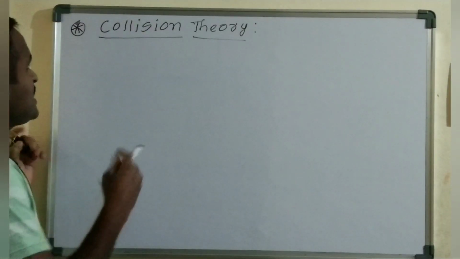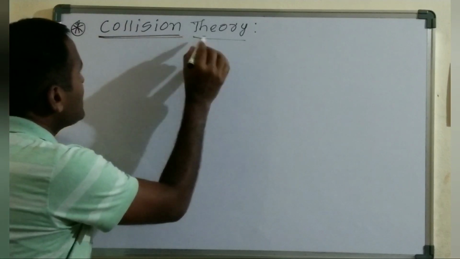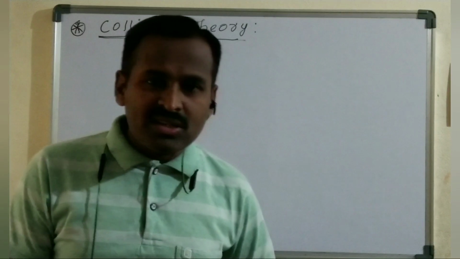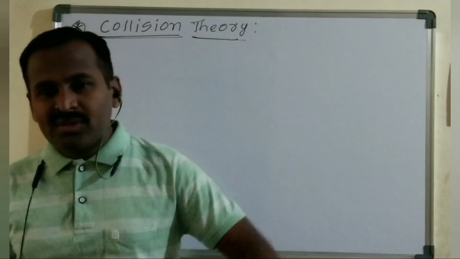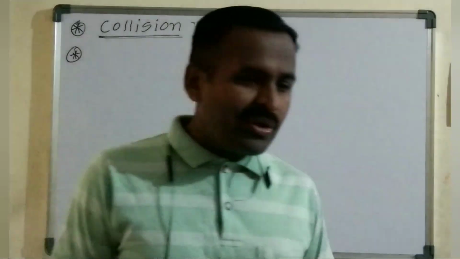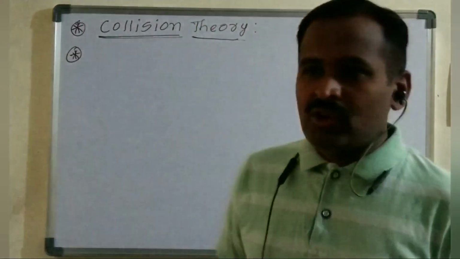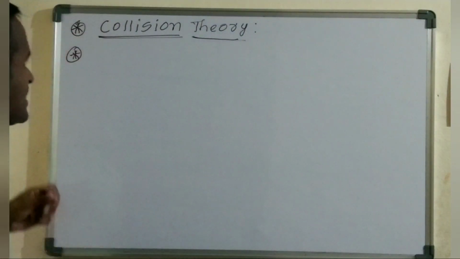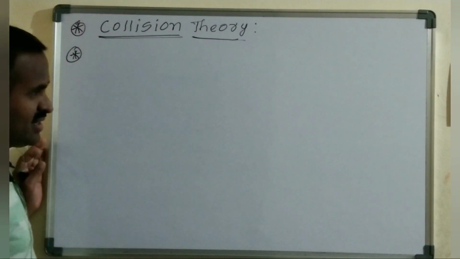This collision theory was proposed by the scientist Arrhenius to find out the rate of a reaction. He carried out an n number of experiments, and based on that he gave some important postulates in the collision theory. This theory is also called the Arrhenius reaction rate theory.